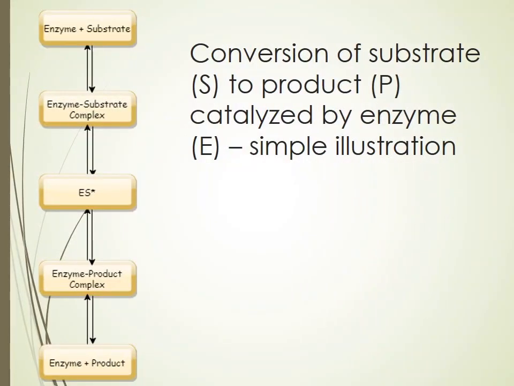The conversion of substrate to product is illustrated here with a simple flowchart. It's not directly enzyme to substrate forming enzyme to product. We have intermediate states. There is an enzyme substrate complex. The enzyme substrate complex is highly unstable and it is in the transition state, and then it gets converted into the enzyme product complex. Then the product dissociates from the enzyme. So enzyme is not used up in the reaction, it is just a catalyst.